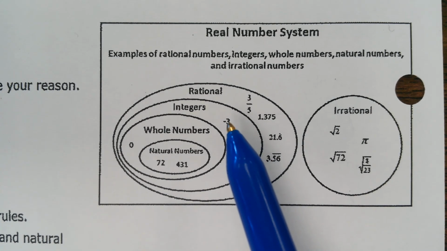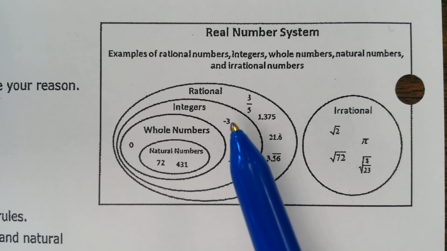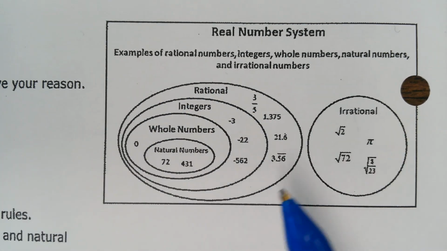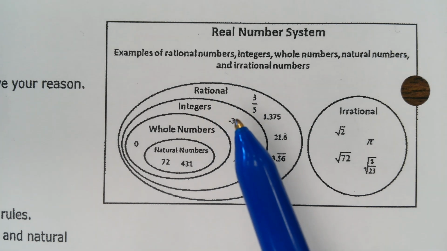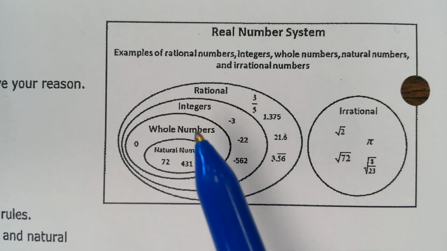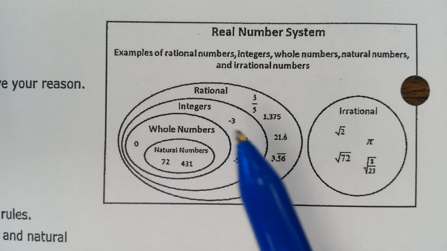Is negative 3 a rational number? Who says yes? Negative 3 is also rational, because it's all inside this big circle. Is negative 3 a whole number? Who says yes? Who says no? Right, because it's outside of the whole number circle.